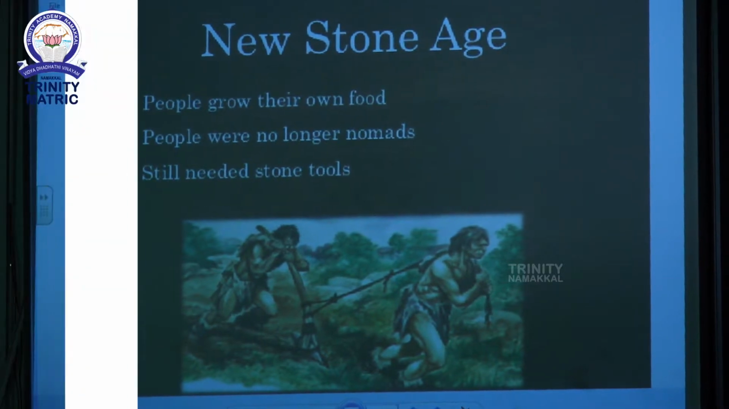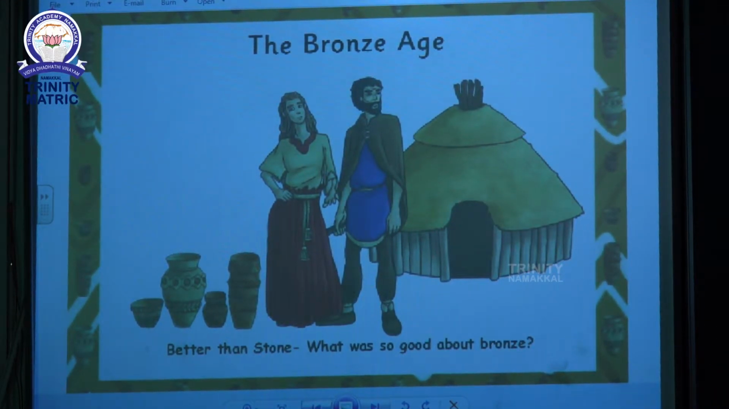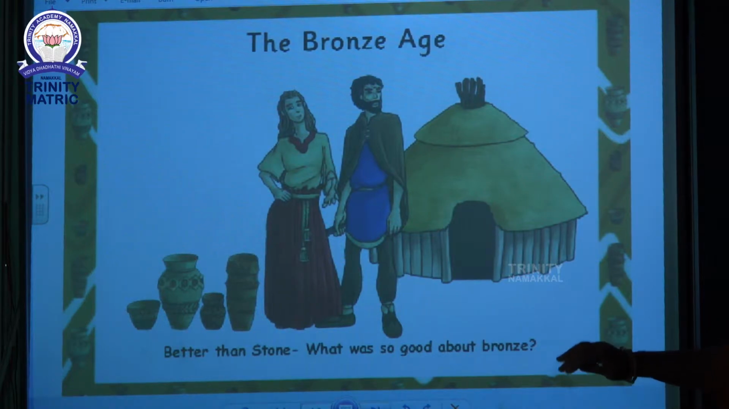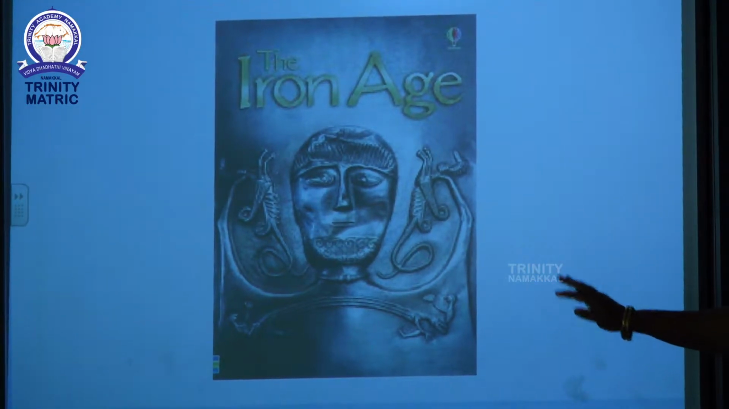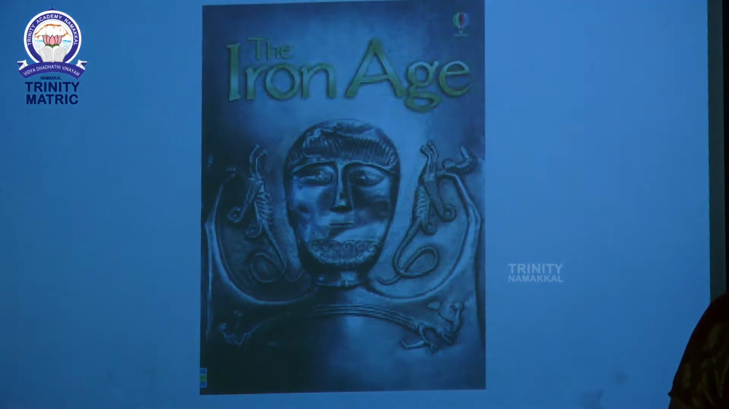Next, the Bronze Age. The third one is the Bronze Age. So, better than the Stone Age, what was so good about the Bronze Age? They used metals. Next one is the Iron Age, and the last one is the Iron Age. So, you saw the Old Stone Age, New Stone Age, Bronze Age and Iron Age.